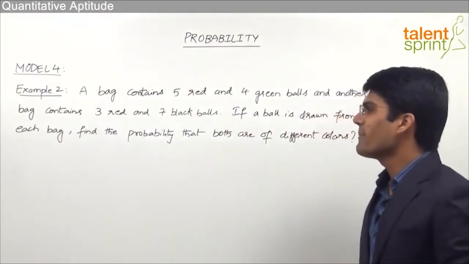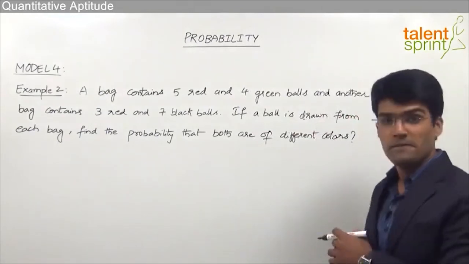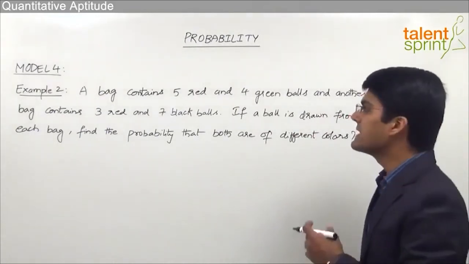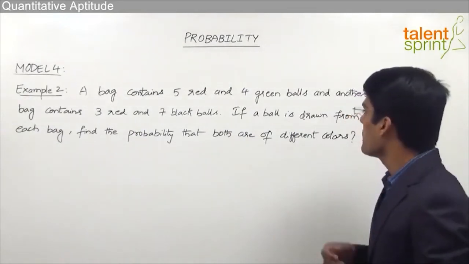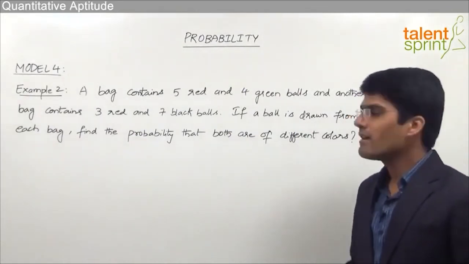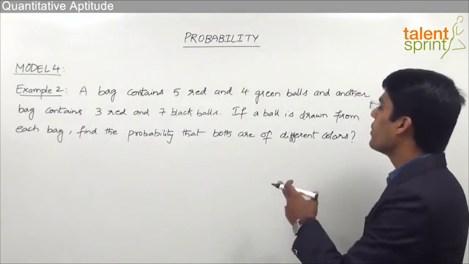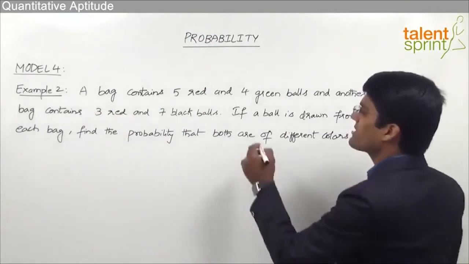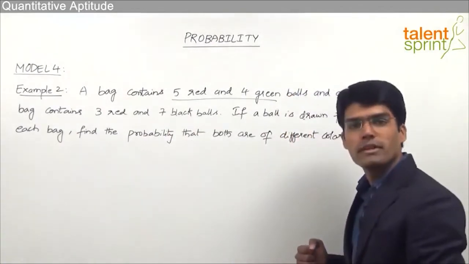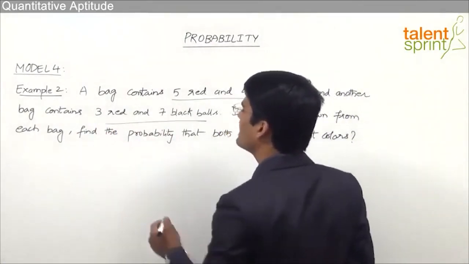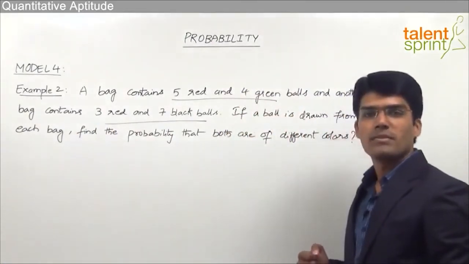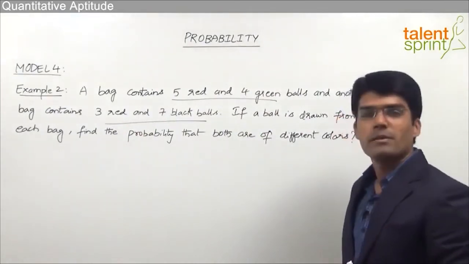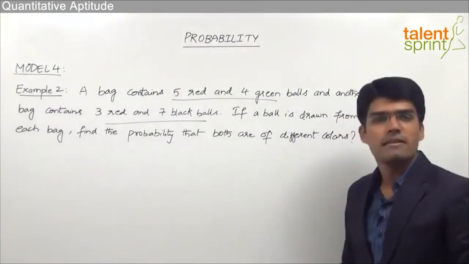The question says a bag contains 5 red and 4 green balls, and another bag contains 3 red and 7 black balls. If a ball is drawn from each bag, find the probability that both are of different colors. So here we have got 2 bags. The first bag contains 5 red and 4 green balls, and the second bag contains 3 red and 7 black balls. We have to pick a ball from each of these bags, and we need to find the probability that both are of different colors.